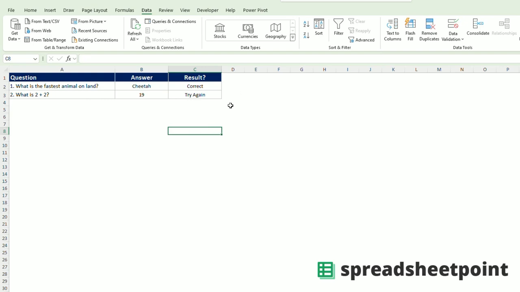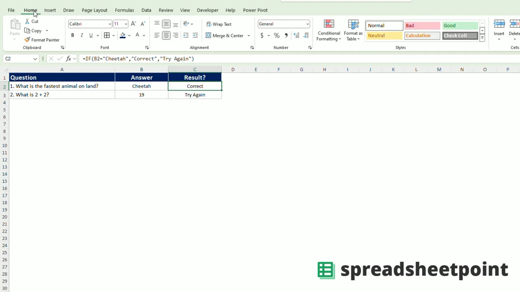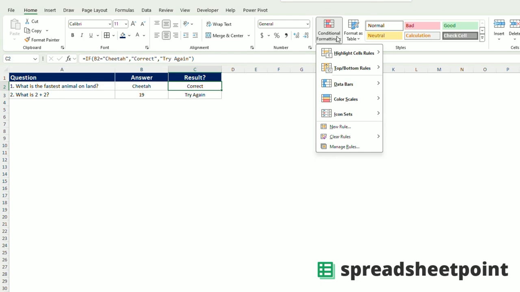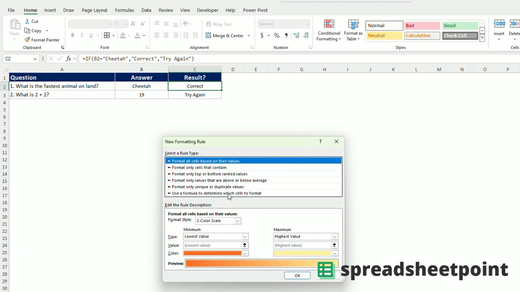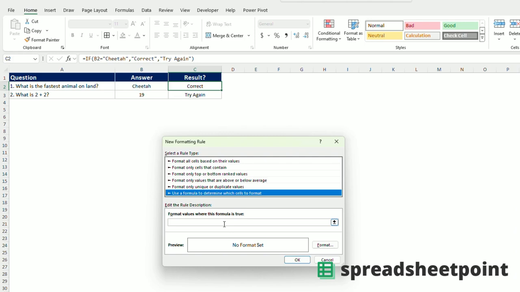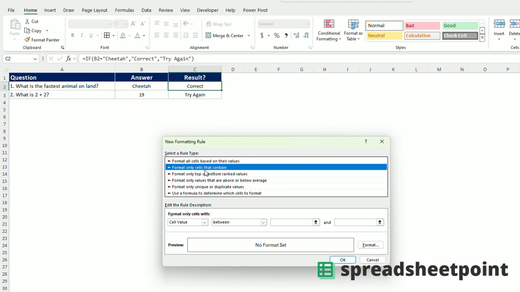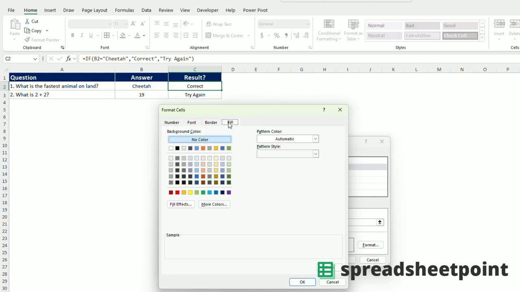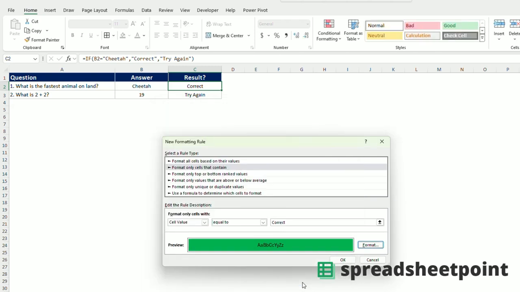One other thing you can do as well, if you wanted to add some conditional formatting in here, maybe you'd like this green if it's correct and red if it's not. You can go to the home menu, and then conditional formatting. You're going to want to say new rule. You will format the cell based on the response. So you will select format only cells that contain cell value equal to correct. And you will fill the cell with green. Like that.